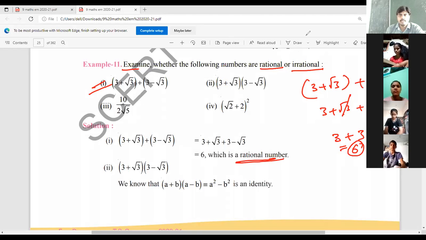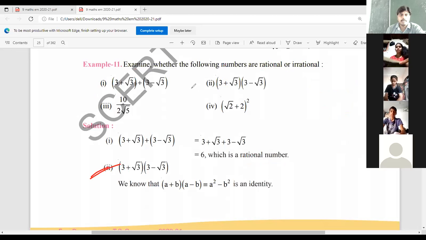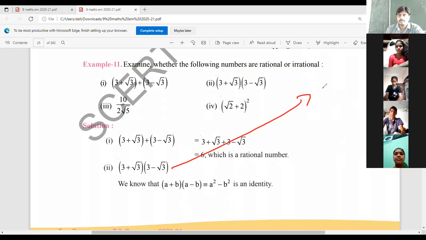Next, coming to the second one. 3 plus root 3 into 3 minus root 3. Here given a plus b into a minus b formula, and that becomes a square minus b square. So here a is equal to 3, b is equal to root 3.